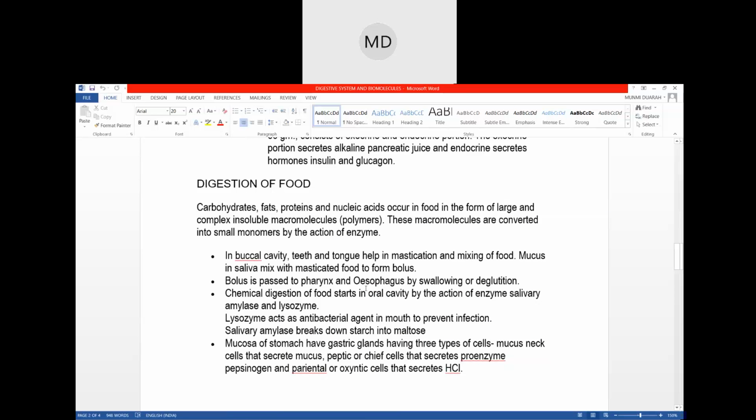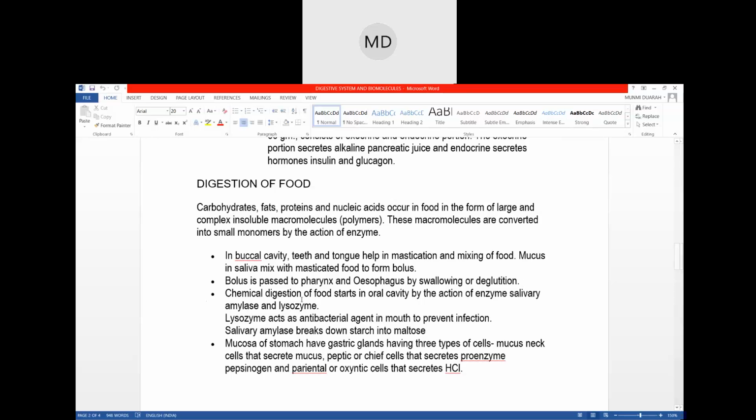But before that, in your mouth, some sort of digestion also takes place. There are enzymes present in your oral cavity. There are two enzymes, known as salivary amylase and lysozyme. These are the enzymes present in the saliva.